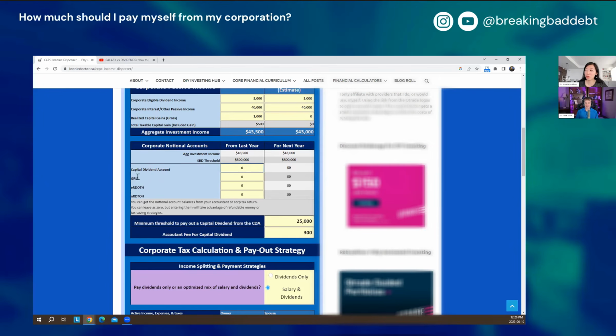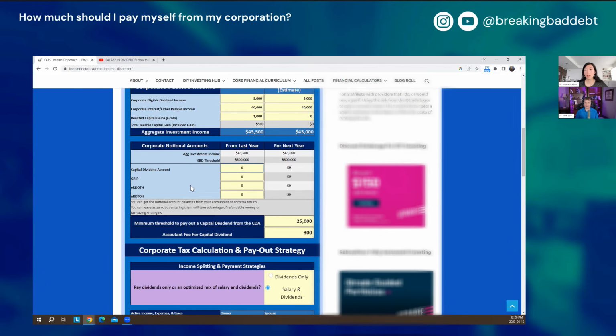these accounts. Likely for me, I won't have any in the GRIP just because my active income is less than the 500,000. Well, you might have some in the GRIP. Yeah. So you might have some in the GRIP that's been generated by eligible dividends too. So if you've got eligible dividend income and you didn't pay out eligible dividends, then that GRIP is your ability to pay out eligible dividends. So some people may have not taken advantage of that, even though they've had the money in there. So it's actually worth asking your accountant.